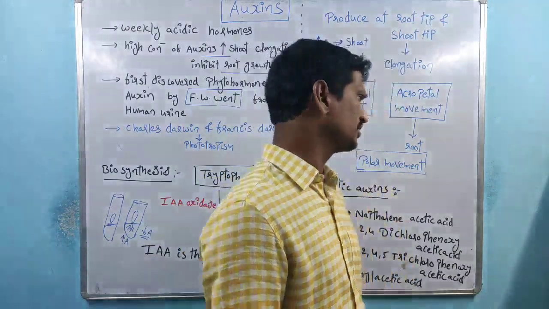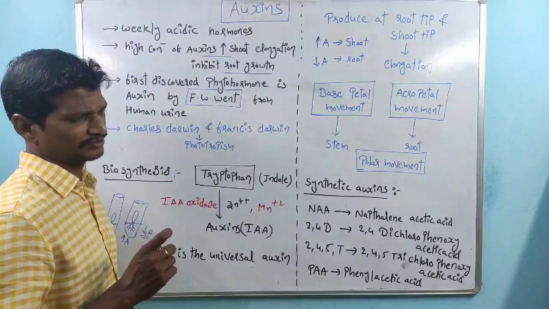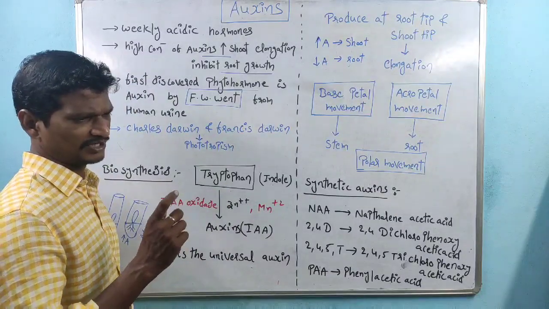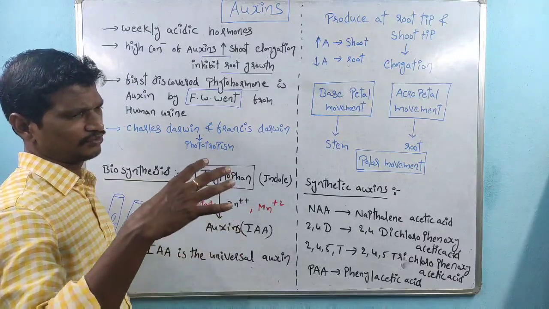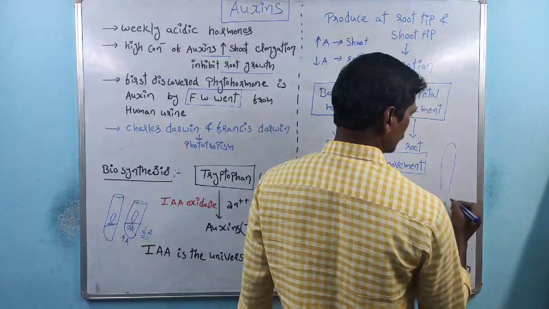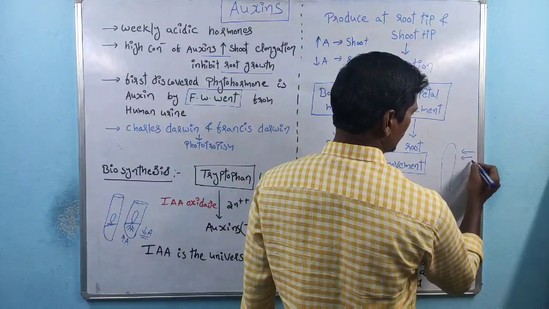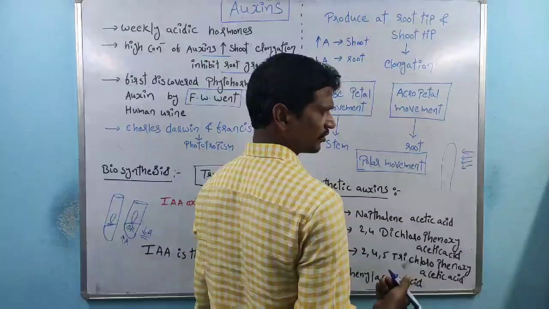Phototropism is when plants are growing normally, and as I said in the last class, this is the coleoptile part with unilateral illumination.